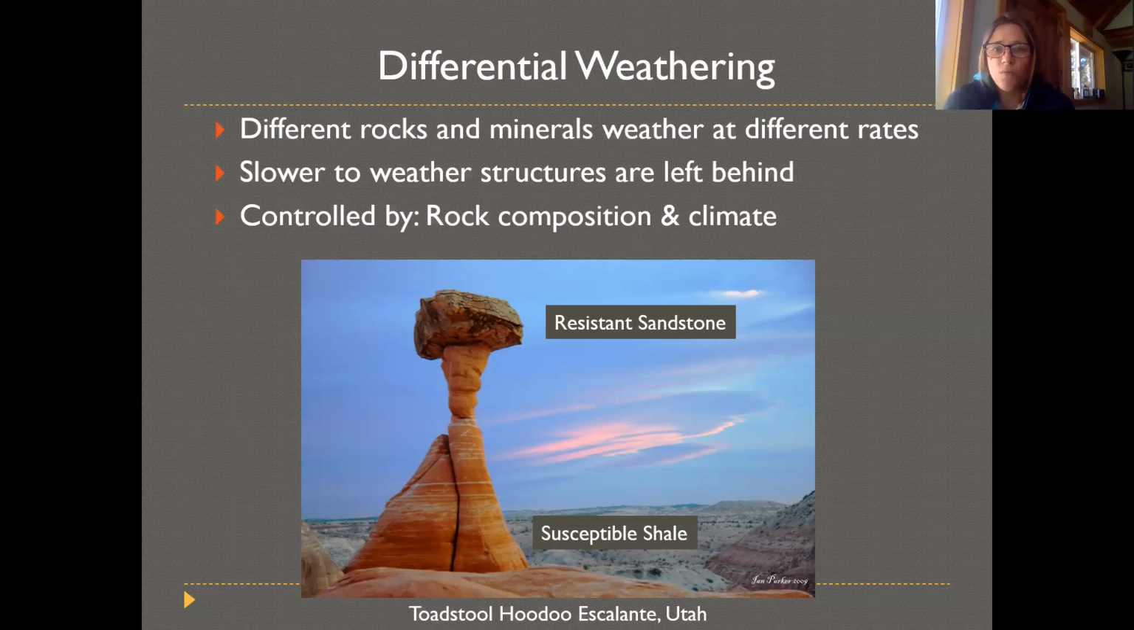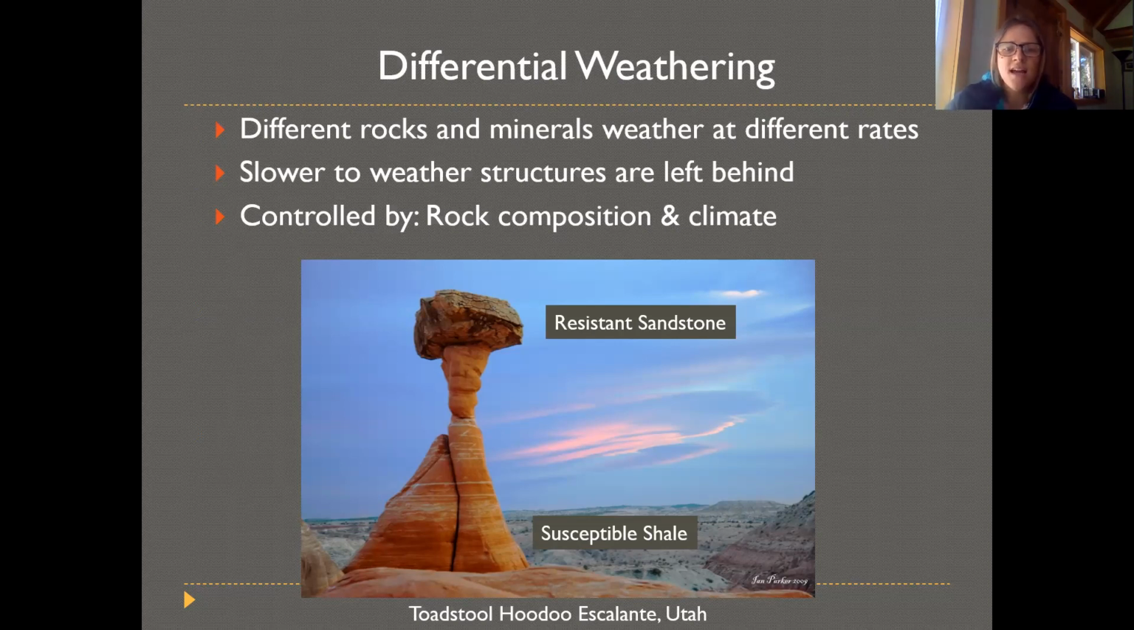So basically what we see on the landscape when we look behind is that some pieces of rock are more rigid, more resistant, and then some pieces are softer, more susceptible to weathering. And so we sometimes have these interesting geologic features where resistant pieces are left behind and susceptible pieces have been eaten away.